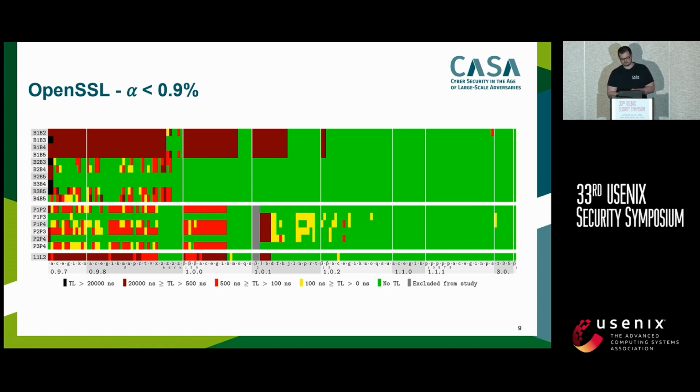And a good question to ask now is: is it possible to validate these jumps from being vulnerable to not vulnerable, or from being vulnerable with a large timing leakage to being vulnerable with a smaller timing leakage? And yes, we were able to do this. Let me just plug them in here. I will not go through them in detail. You might be wondering, why is this 2 appearing multiple times? The main reason for this is that these versions were sometimes developed simultaneously. And as you can see, we were able to pinpoint most of the jumps quite accurately.